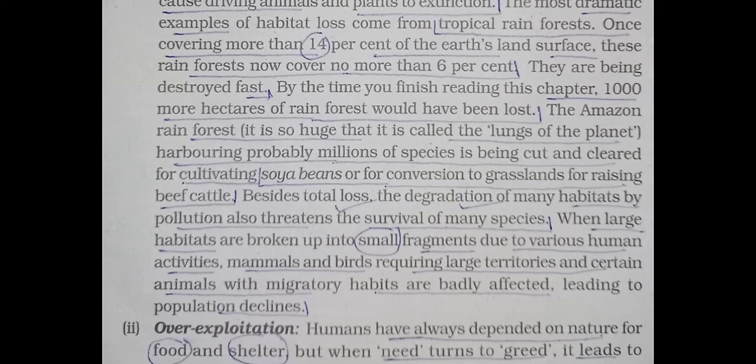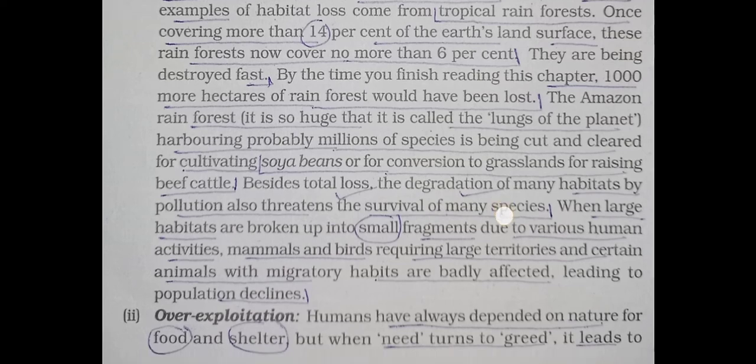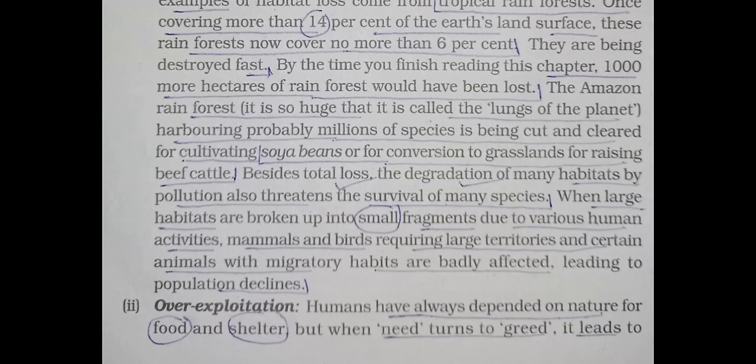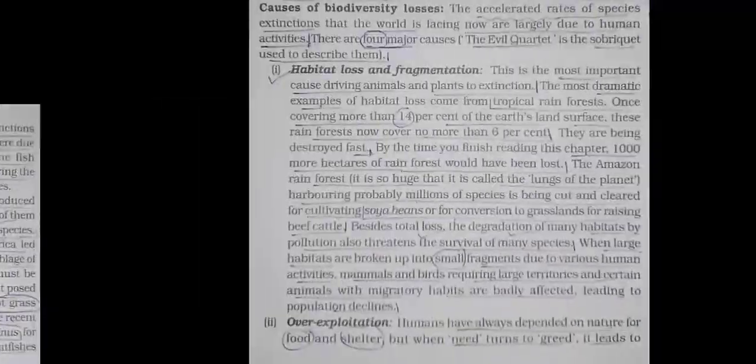Now see, next one is what? When large habitats are broken up into small fragments because of various human activities, mammals and birds will be affected, because mammals and birds require large territories, and certain animals with migratory habits are badly affected, leading to population decreases. Okay, now see, the second reason is what? Second reason is over exploitation. First one, humans have always depended upon nature for food and shelter, but you know that need turns to greed. Okay, so it is not good.